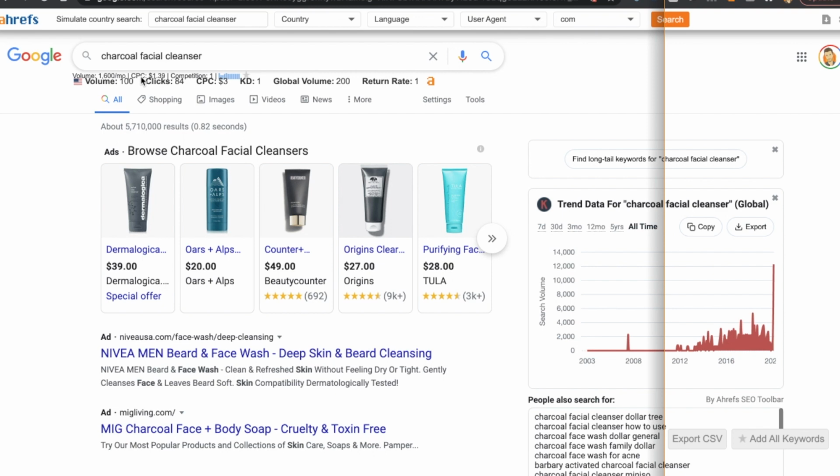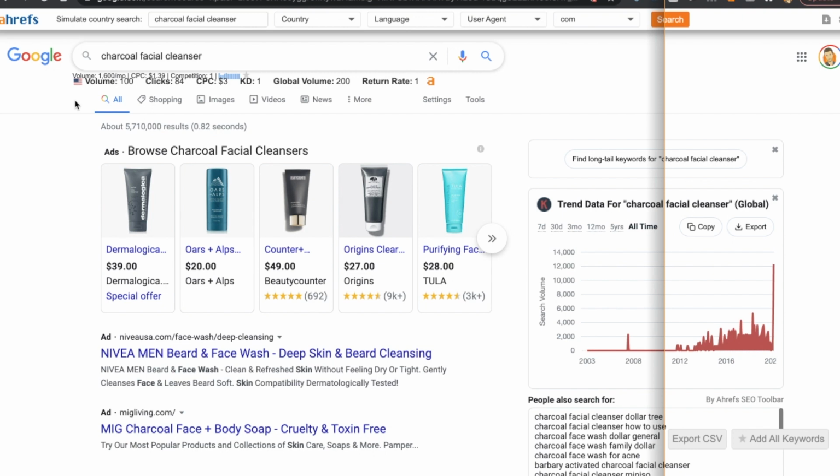These are just software tools. They're not 100% accurate. I just like to see some of the data that they show, and it always is a good sign if you see a number here. But if you see 0 here and you are using these tools, don't let that fool you. Sometimes it's just not picking up that the keyword is actually getting searched.